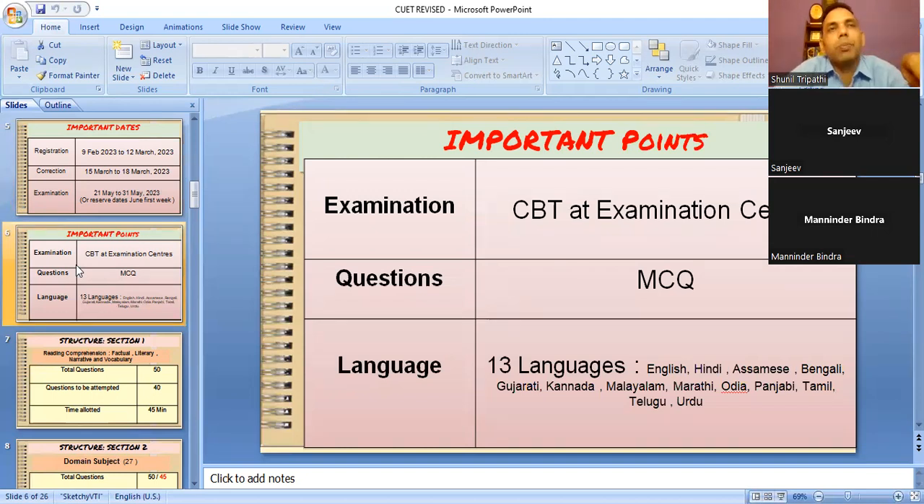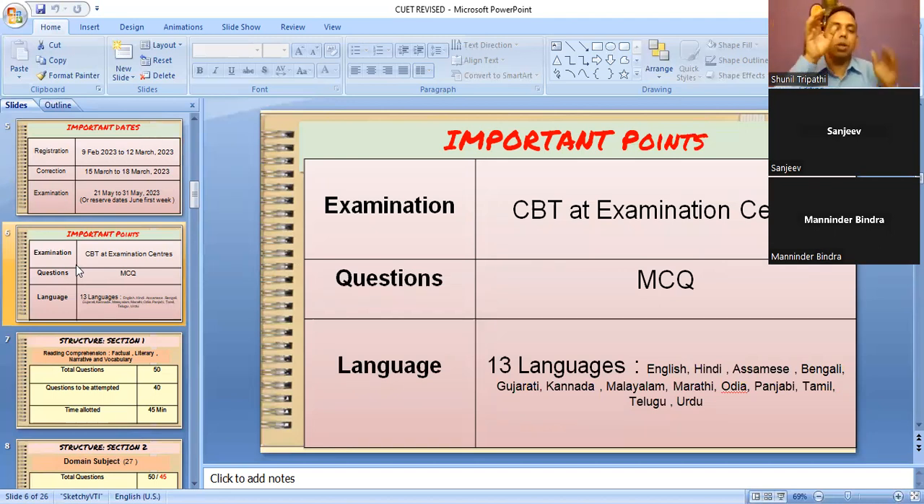While selecting your domain subject and your language, my humble request: if you are from North India, you should select Hindi as a language. If you are from South India, you should select Tamil, Telugu, Urdu. If you are from Punjab, you should select Punjabi. Why am I saying this? Suppose I know everything in English, I can select English. When you select English, your paper will be only in English. But if you select Hindi, your paper will be in English and in Hindi.